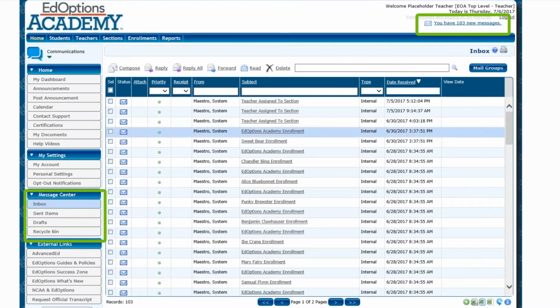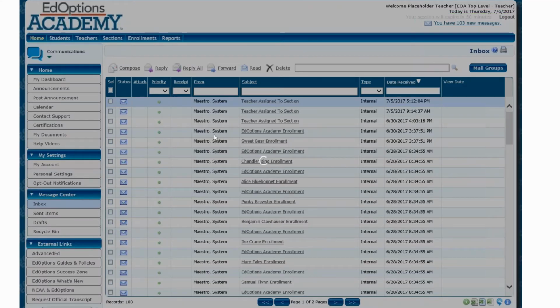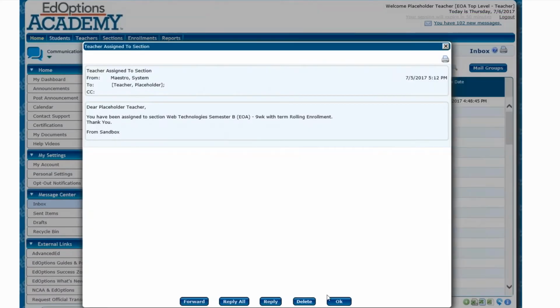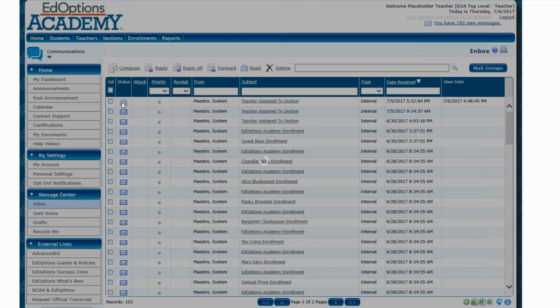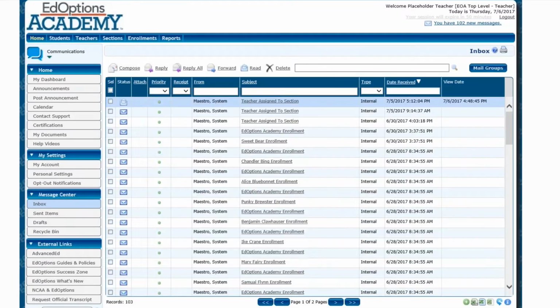So if I have messages from students or from the system, that's where these are going to be located. So here, you have 103 new messages. That's what all of these are. So I can see that the status is unread. If I go into it, it is now read, and that status is now changed to the open envelope.